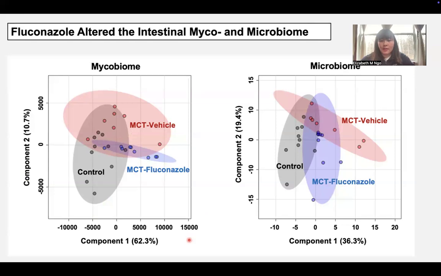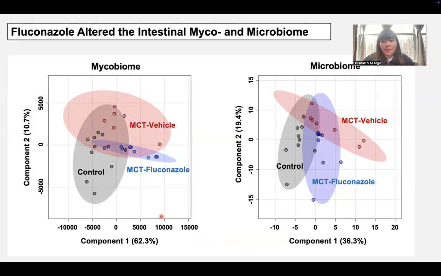Finally, from collecting the fecal samples, we did ITS2 sequencing and shotgun metagenomics. To analyze our metagenomics and ITS2 sequencing data, we did a partial least squares discriminant analysis, as shown here. The partial least squares discriminant analysis is a way where we can integrate complex data, cluster similar compositions together, and visualize similarities and shifts.